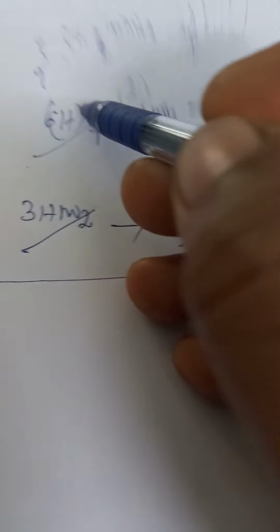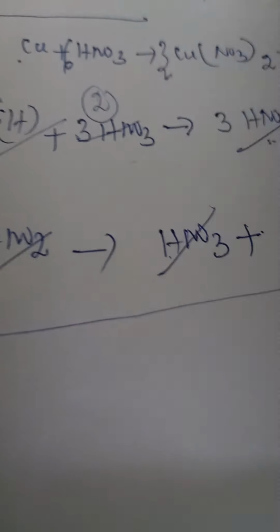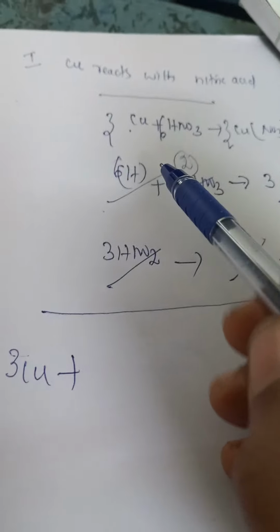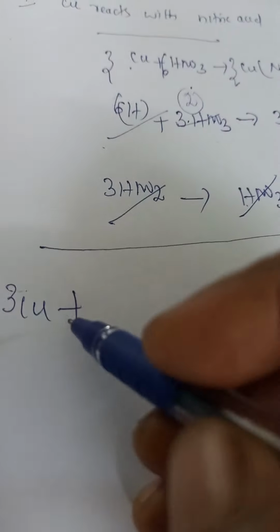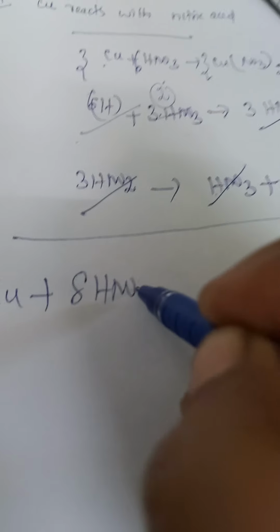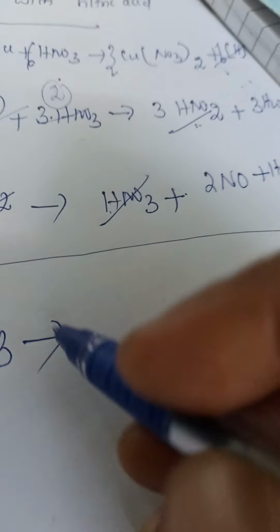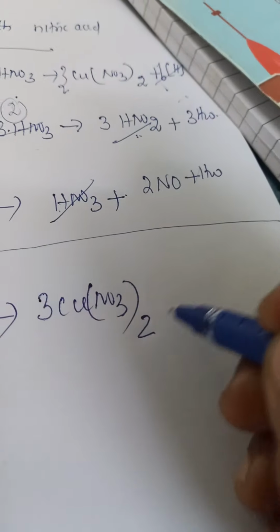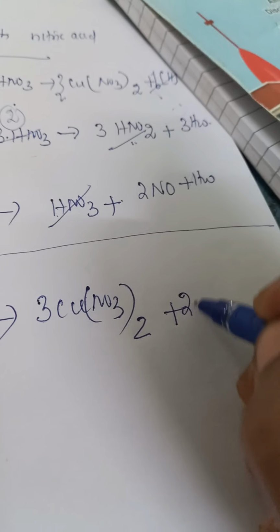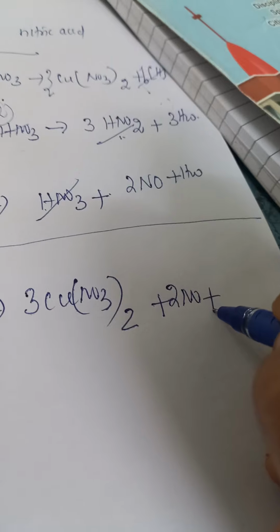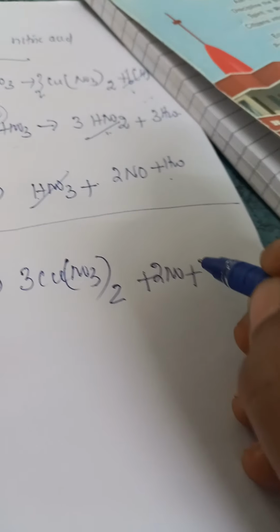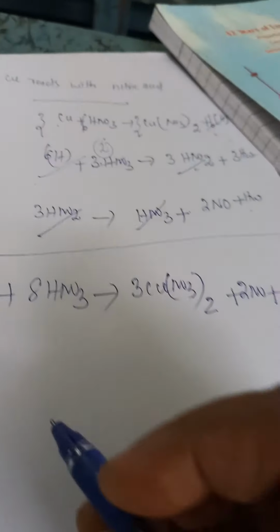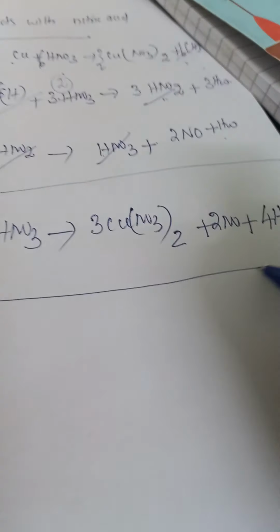So you add here 3 copper plus 6 HNO3 plus 2 HNO3, 8 HNO3, giving 3 Cu(NO3)2 plus 2 NO plus water: 1 water molecule and 3 water molecules, so 4 water molecules. This is the overall reaction.